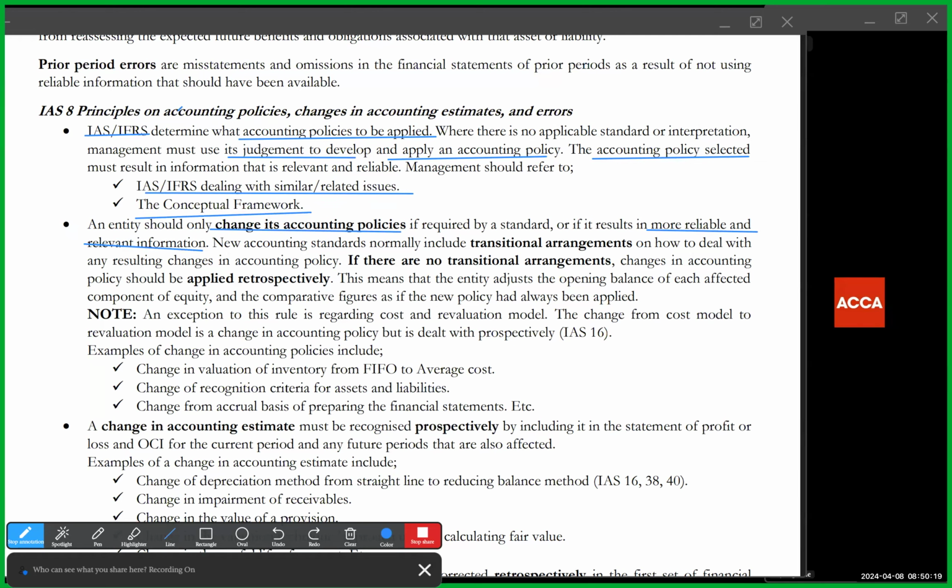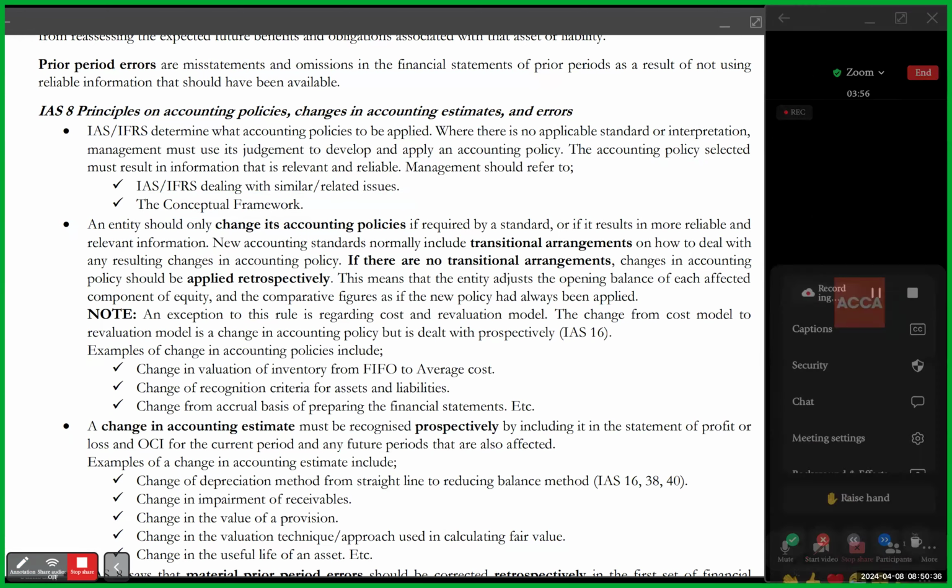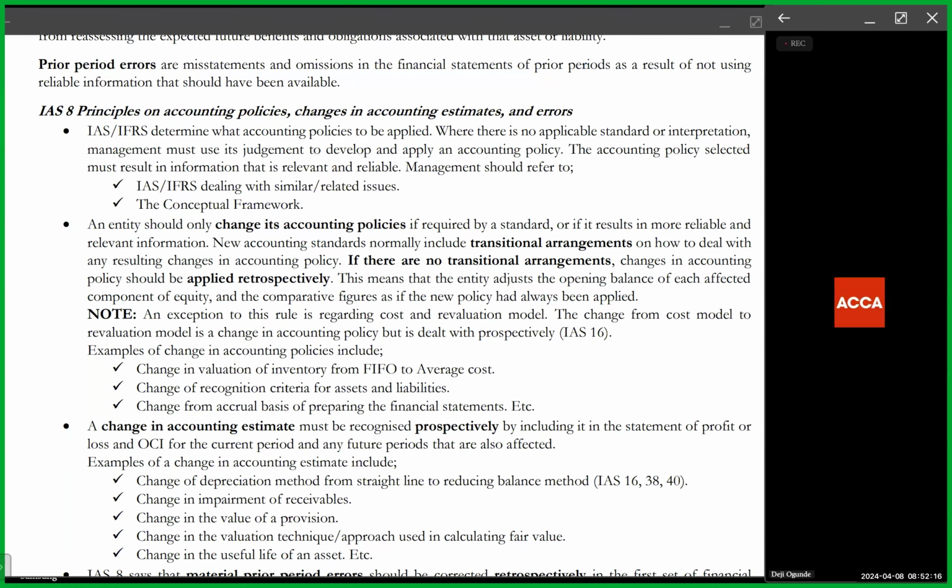Now, a lot of times when there's a new standard, and the new standard has new policies, the new standards will usually have what we call transitional arrangements. Transitional arrangements are arrangements where a standard lays out the rules and principles to follow when a new standard has been developed, when new accounting policies have been developed.